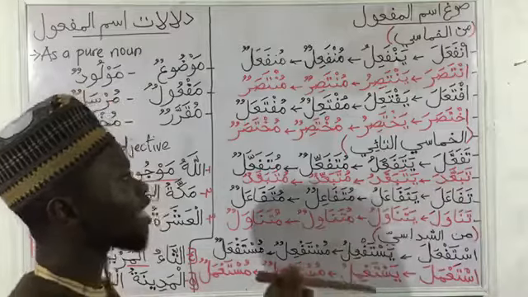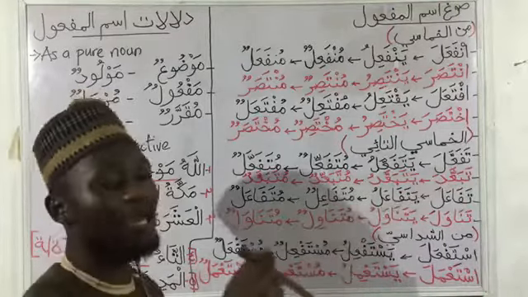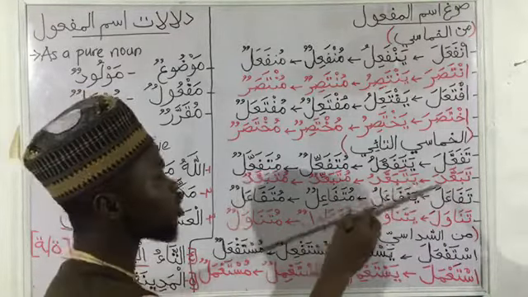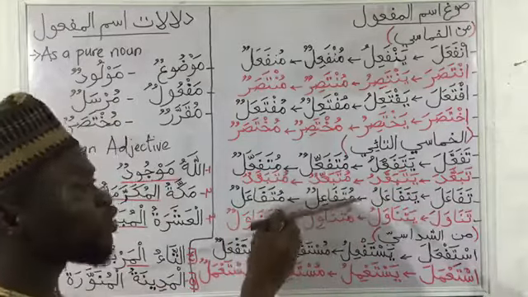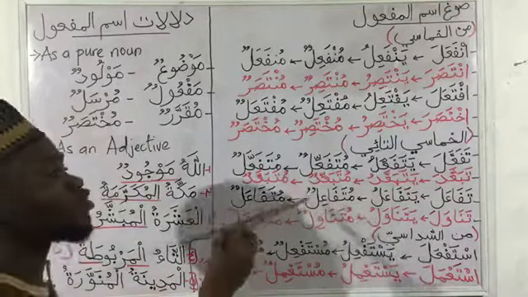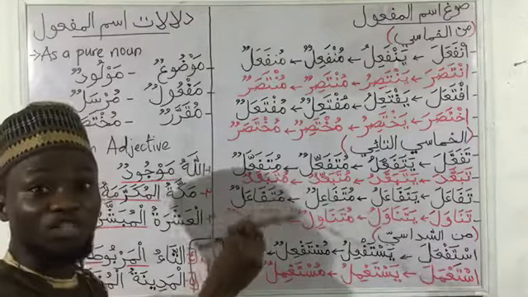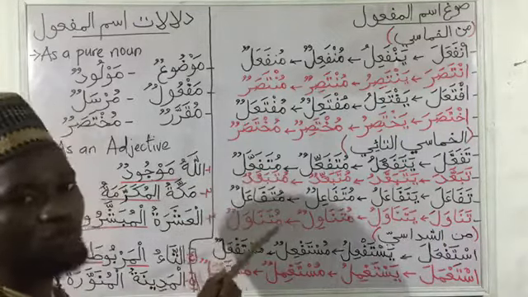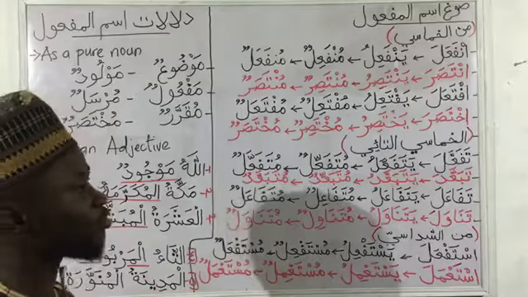Ta'abbada, which means he worshipped. Yata'abbadu, which means he is worshipping. Muta'abbidun, which means the worshipper, and muta'abbadun, which means the worshipped.